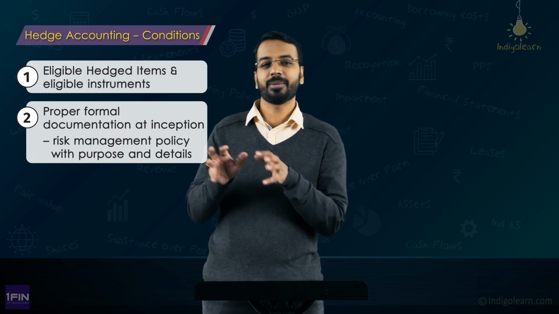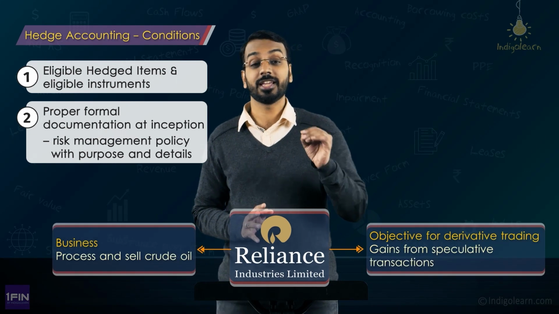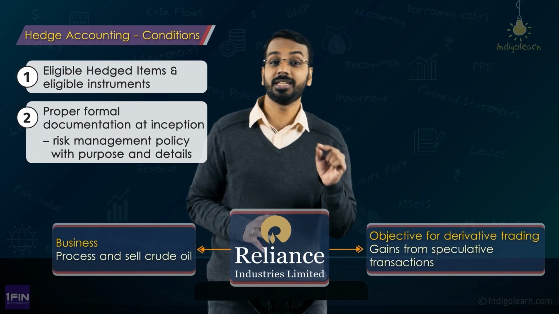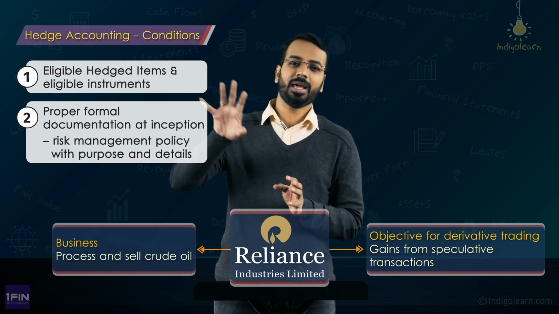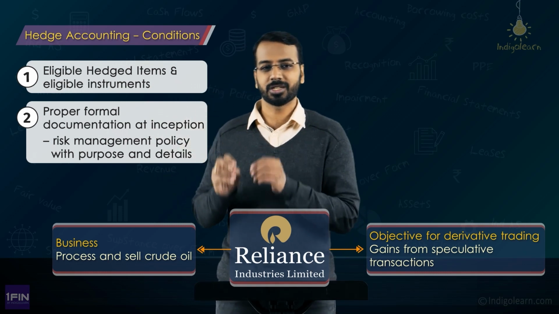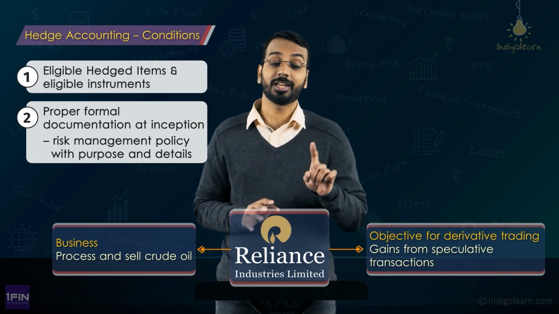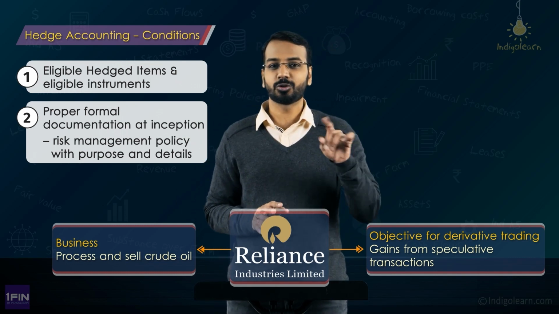I'll give a very simple example. Say I am a company, let's say I am Reliance Industries. My objective is to make money, speculative gains or losses out of changes in commodity prices. I am manufacturing oil, I am producing oil, there is an oil refinery, I purchase crude oil, process it, all of that is there. But my objective for entering into derivative transactions is to do what?